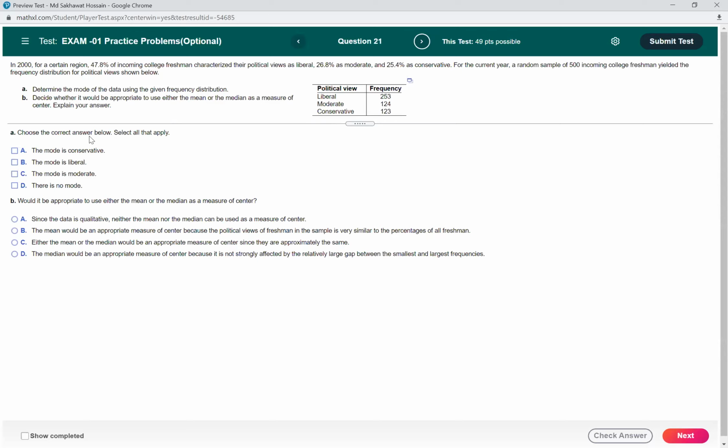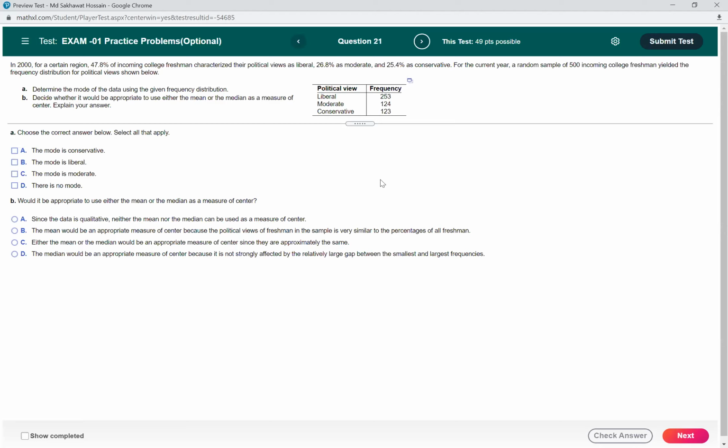So choose the correct answer. Which one should be the correct answer? You can also choose multiple options. What do you think? And would it be appropriate to use either the mean or the median as a measure of center?